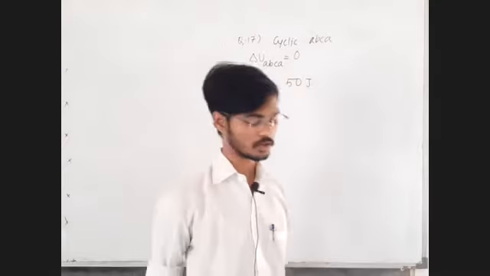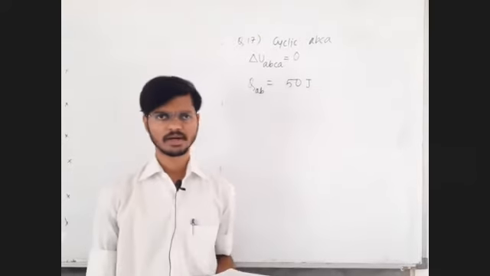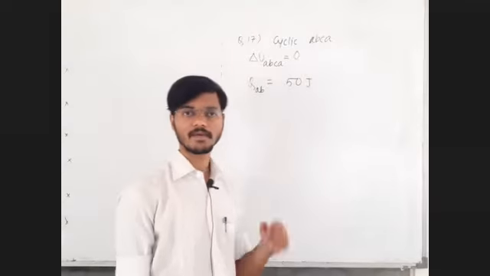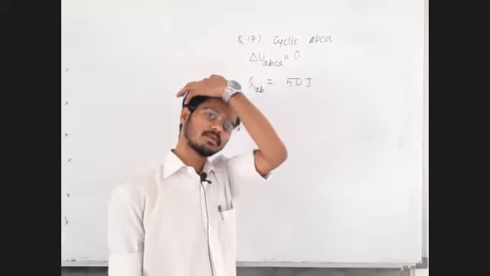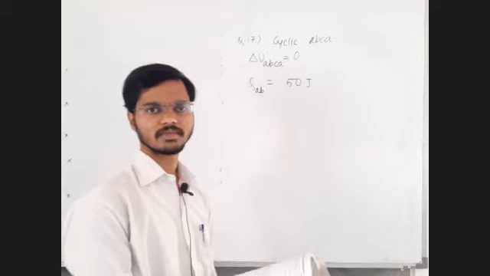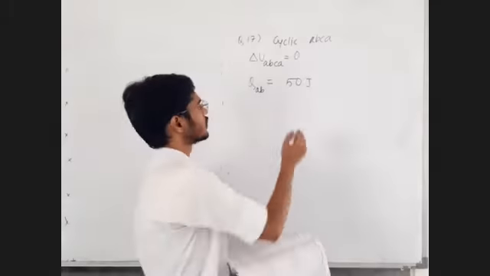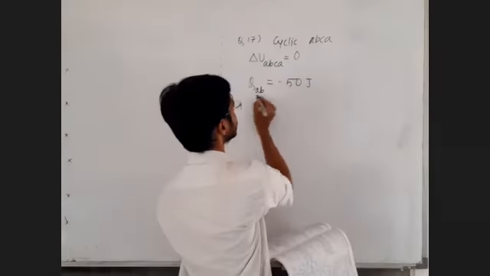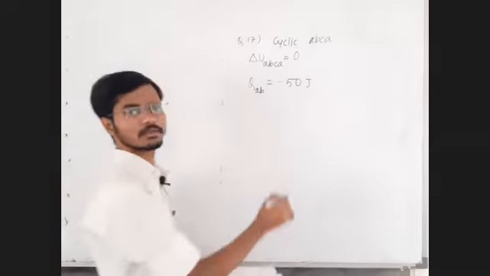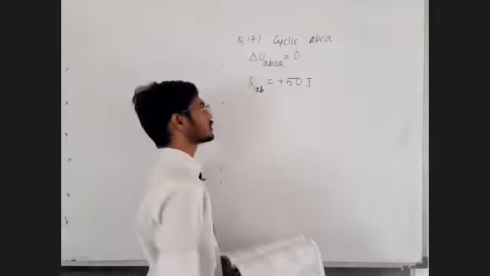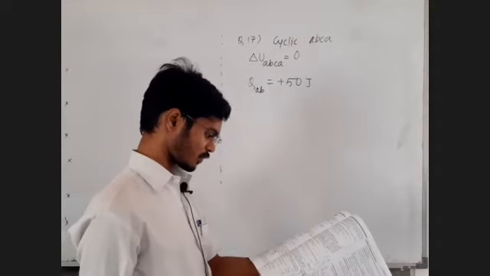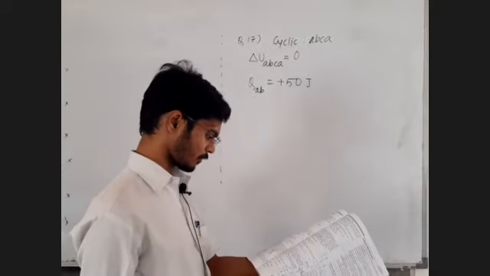Heat absorbed during the part AB: positive or negative? Heat absorbed is positive, heat released is negative. So the heat absorbed in the part AB, children, that heat is positive. Heat is absorbed, so it is positive. It absorbs 50 joule of heat during the part AB.